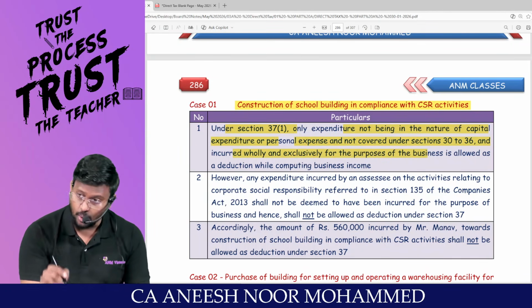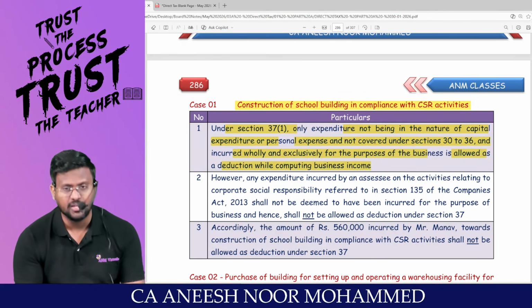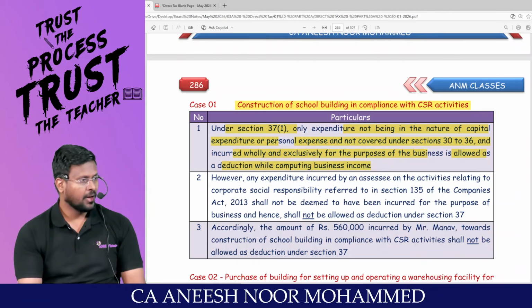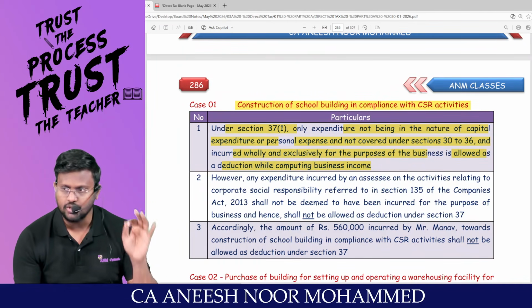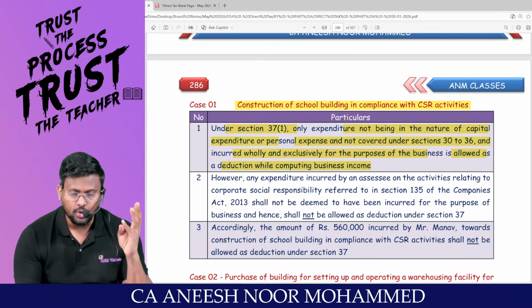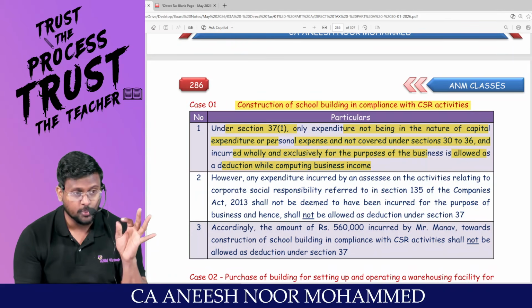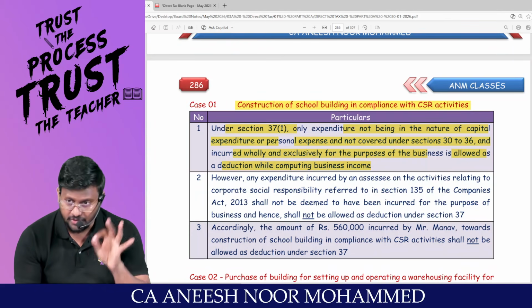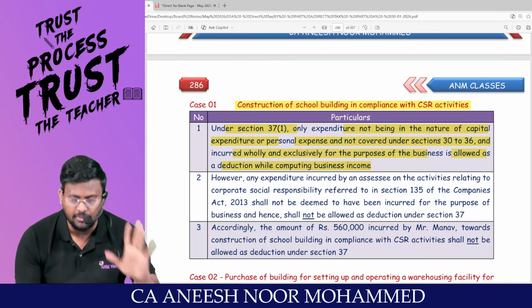And it should be incurred wholly and exclusively for the purpose of business or profession is allowed as deduction while computing the business income. My dear lovable students, in order to claim deduction under section 37, 7 conditions should be satisfied. Expenditure should not be covered under 32, 36. Expenditure should not be capital in nature. Expenditure should be revenue in nature. Expenditure should not be personal in nature. Expenditure should be incurred wholly and exclusively for the purpose of business or profession. Expenditure should not be infraction of law. Expenditure should not be CSR activity.